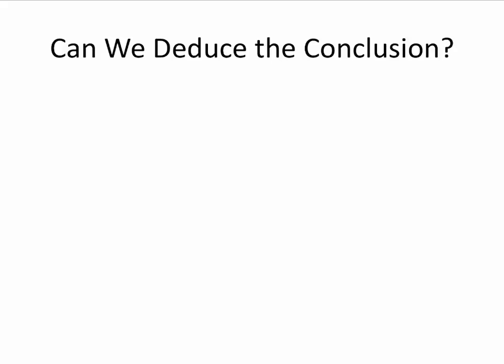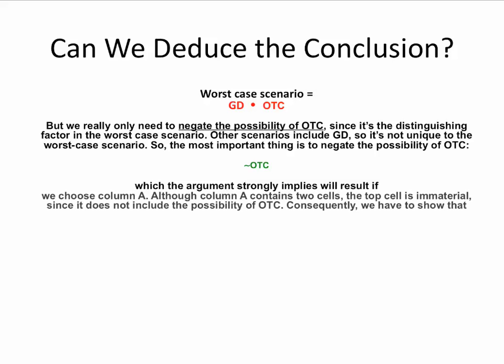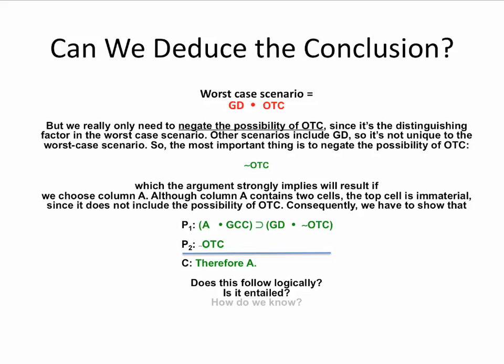The conclusion is based upon the intolerable risks imposed by cell 4, which is the worst-case scenario. It can be expressed as the conjunction of a global depression, GD, and the other terrible consequences, OTC. But what is really important is to negate the other terrible consequences that lead to the catastrophes that define the worst-case scenario. So we have to avoid OTC at all costs. And according to the argument, we can only do this if we choose column A, that is to say, we act. My question to you, is this a valid inference?